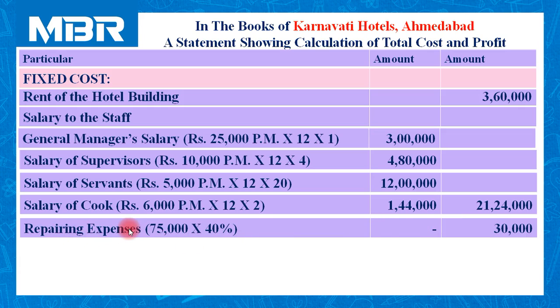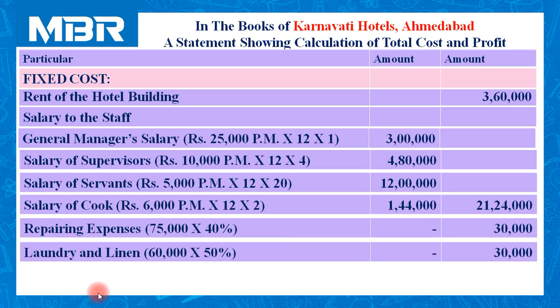Repairing expenses 75,000. As per information, 40% of this expenditure is fixed. So 75,000 into 40%, 30,000. Because right now we are calculating fixed cost of Karnavati hotels.